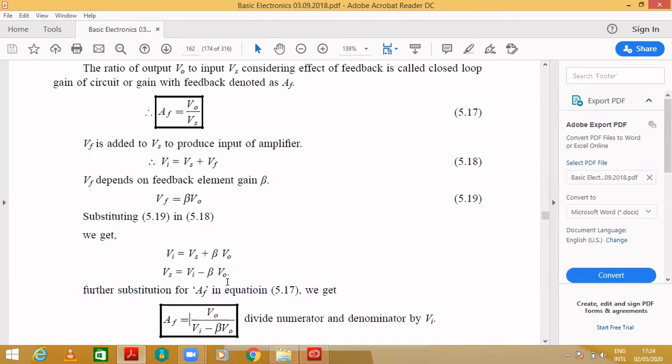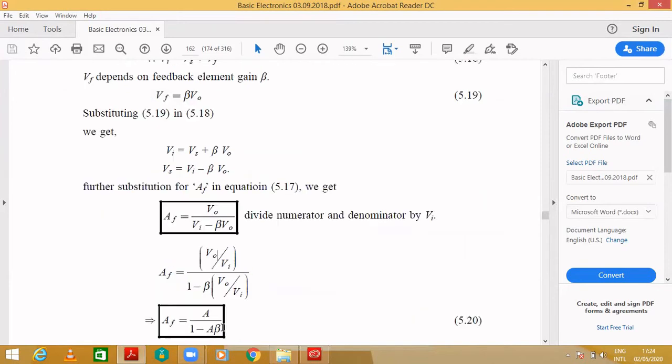Next, further substituting for Af, you got a value for Vs, just substitute in this 5.17 equation. That will be V naught by Vi minus beta V naught. Next, dividing by Vi, V naught by Vi over 1 minus beta V naught by Vi. You already know V naught by Vi is nothing but A.